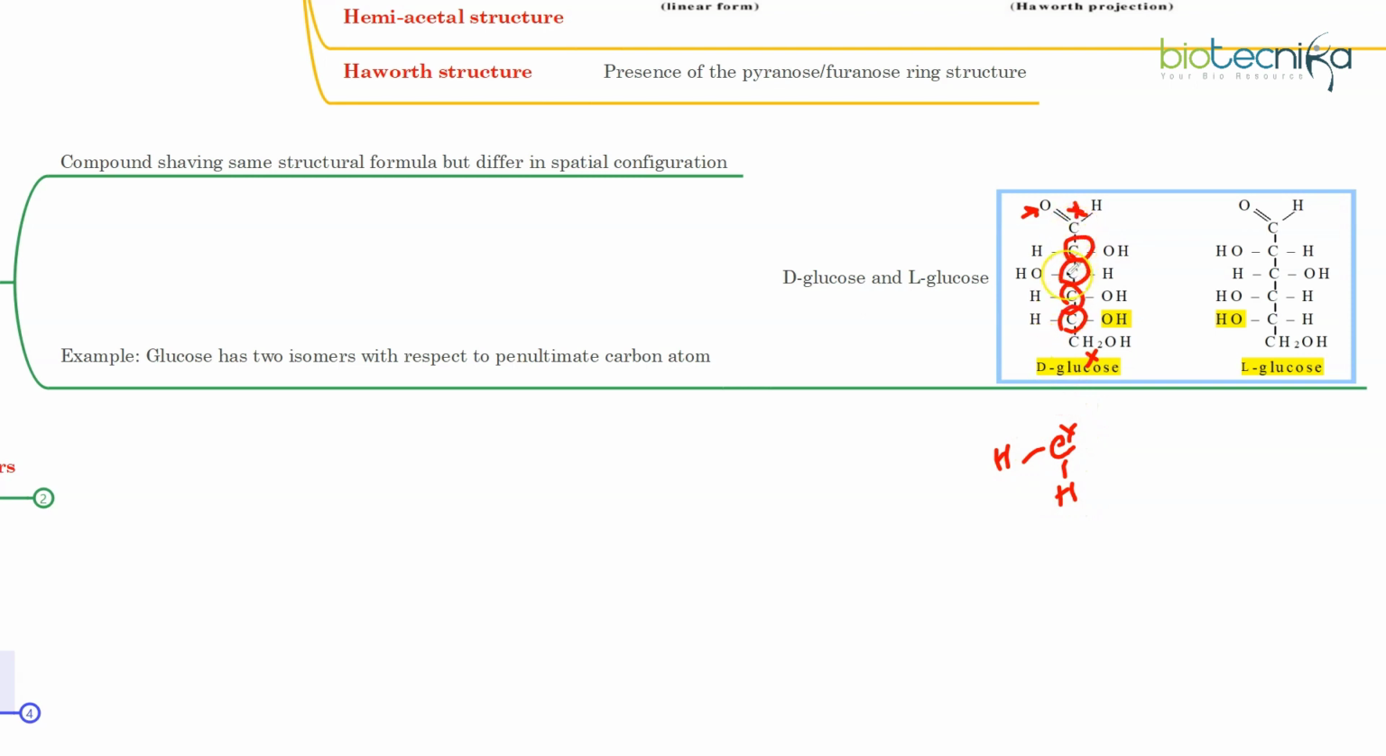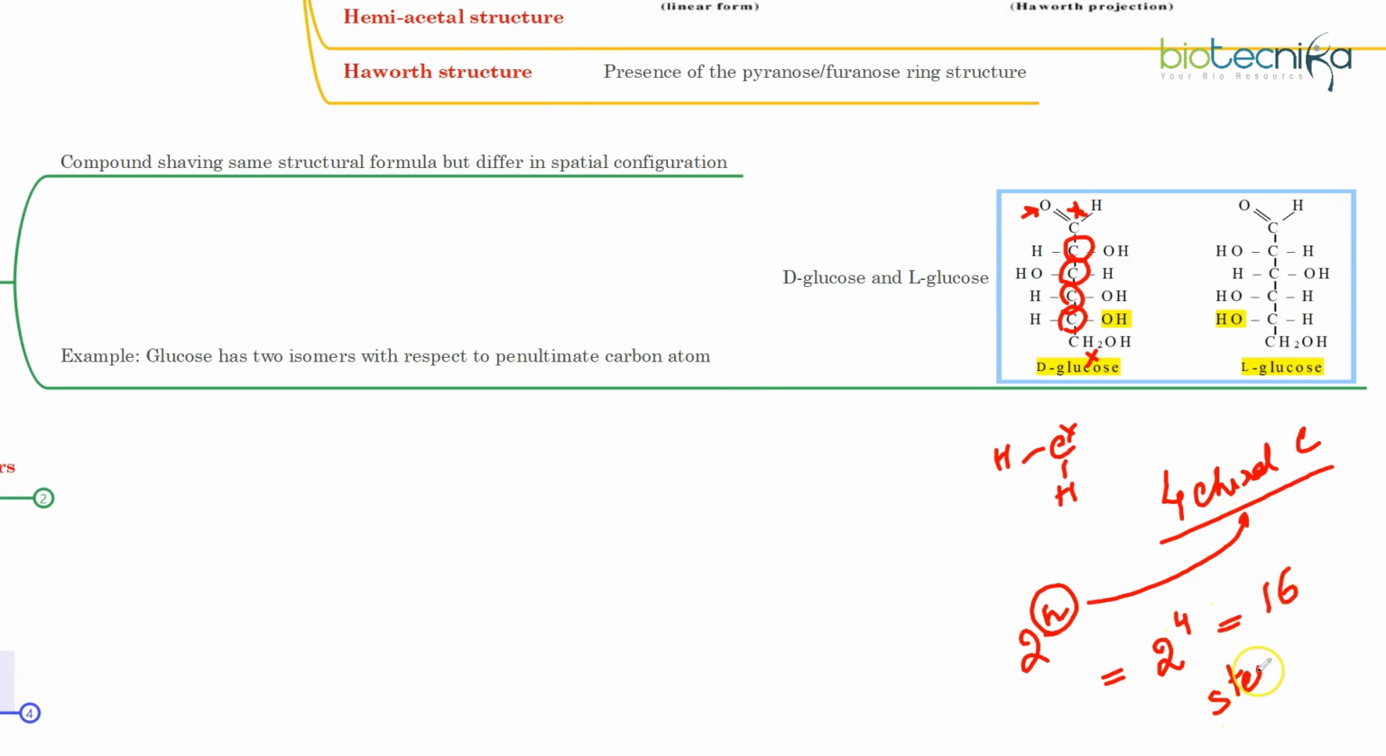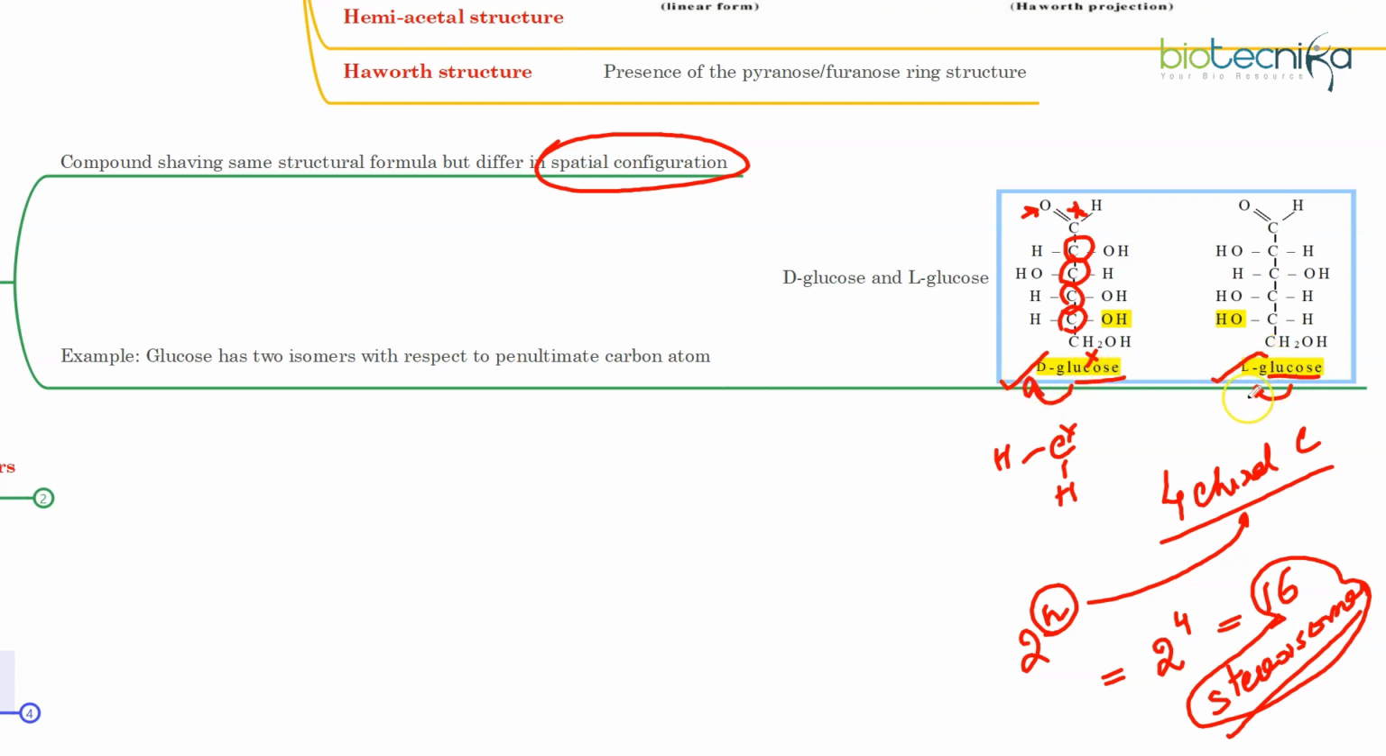Now, since this 6-carbon sugar has 4 chiral carbons, the formula to calculate the number of stereoisomers is 2 to the power n, where n stands for the number of chiral carbons. That's why for this 6-carbon sugar, the formula is 2 to the power 4, which means it will have 16 stereoisomers. So for 6-carbon sugars, you actually have 16 different isomers, 16 different arrangements in space, 16 different spatial configurations. Out of those 16, 2 are here: glucose in the D form and glucose in the L form.